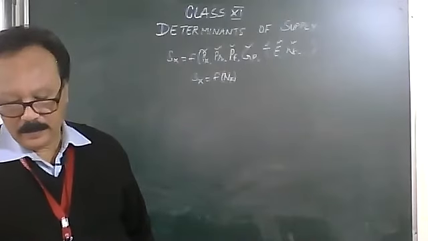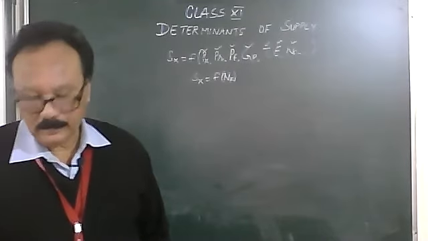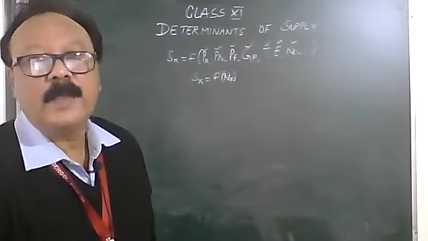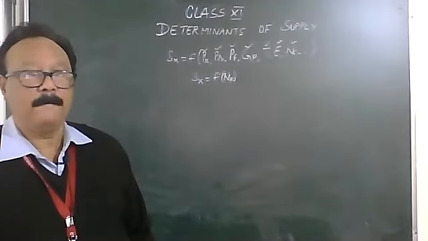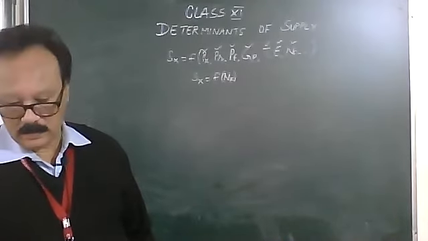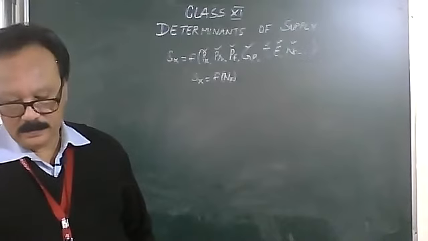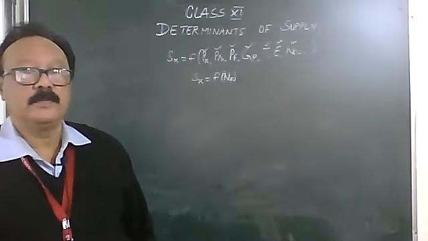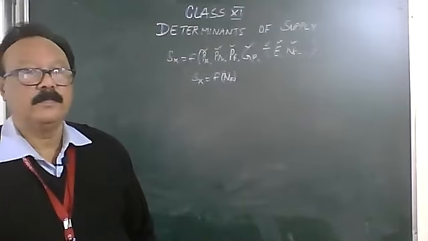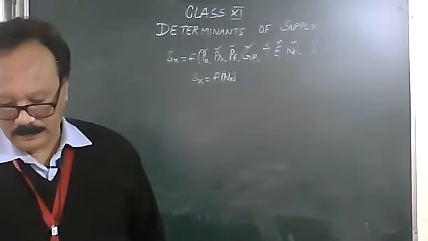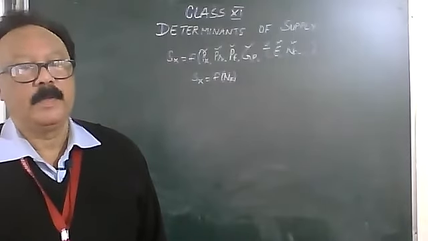Write down: an increase in the number of firms implies an increase in the market supply, and a decrease in the number of firms results in a decrease in the market supply.